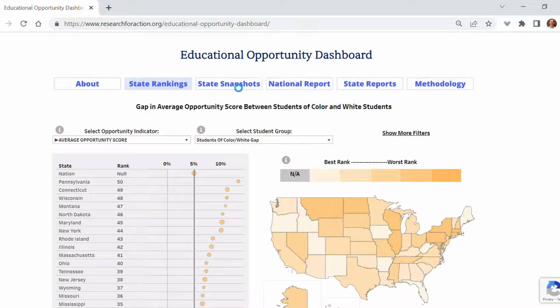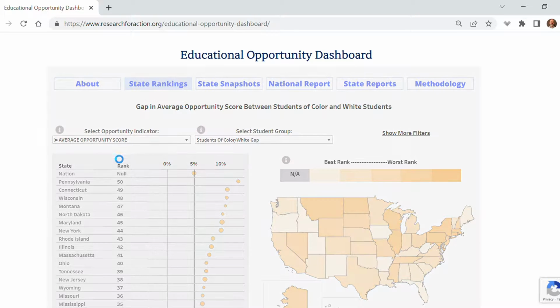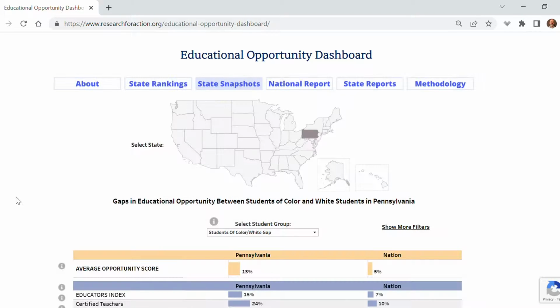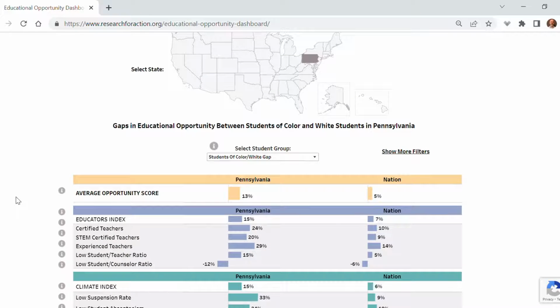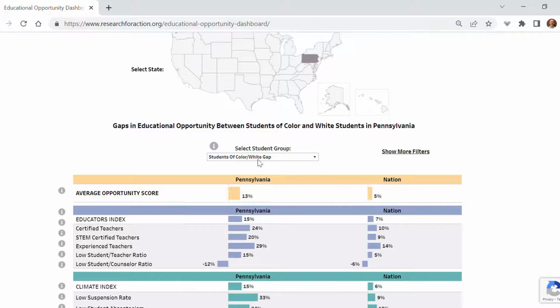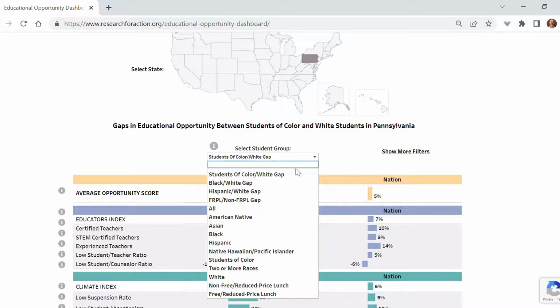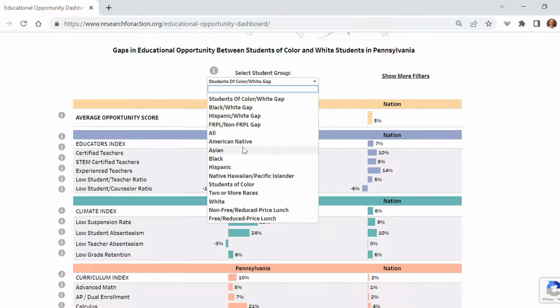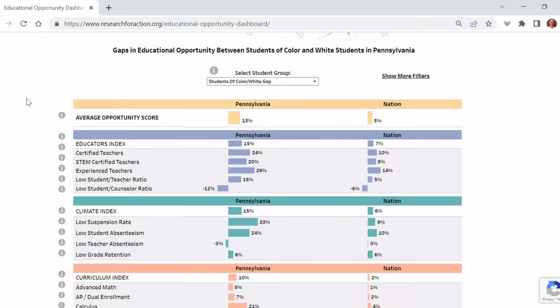The dashboard also includes a State Snapshot tab that allows users to zero in and see all the indicators for an individual state in one place. The dashboard provides the nation's averages as a comparison to whatever state is selected. The default view compares a state to the nation on the size of the gaps in access between students of color and white students. But as with the state rankings, the filters can be changed to view opportunities for all students, a different subgroup of students, or a different gap comparison.